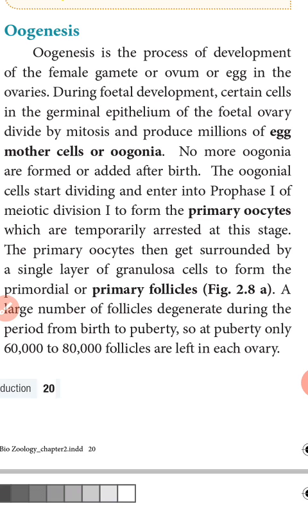Then the primary oocytes get surrounded by a single layer of granulosa cells to form the primary follicle.